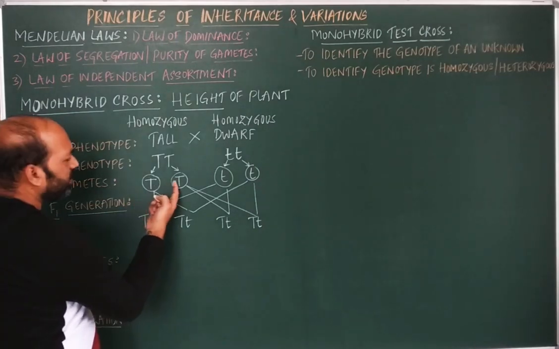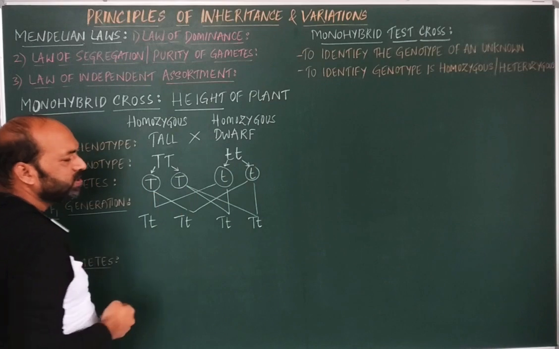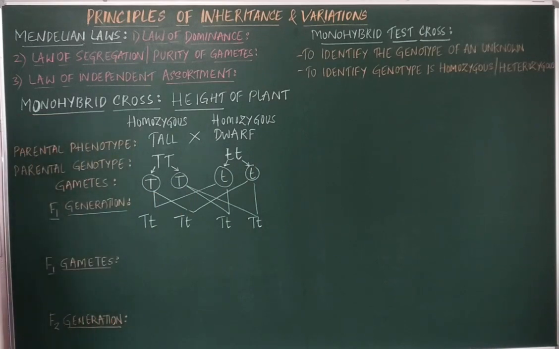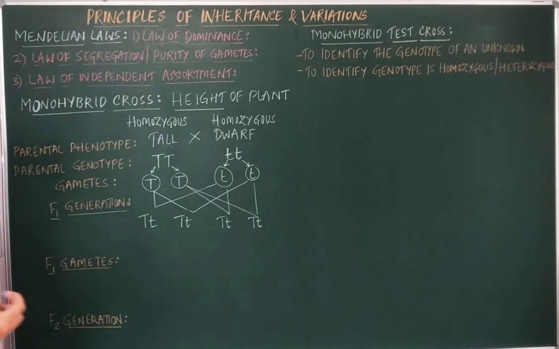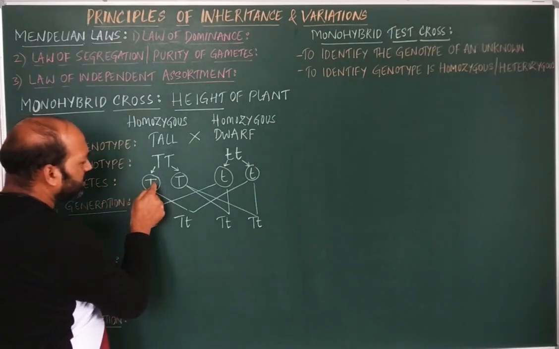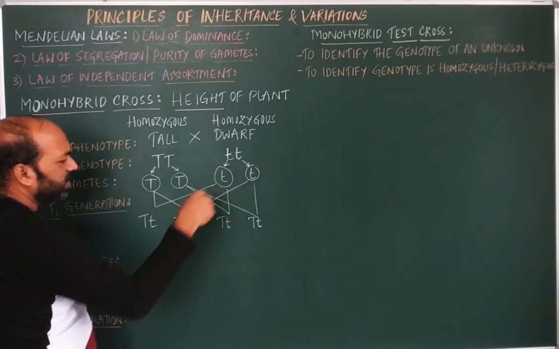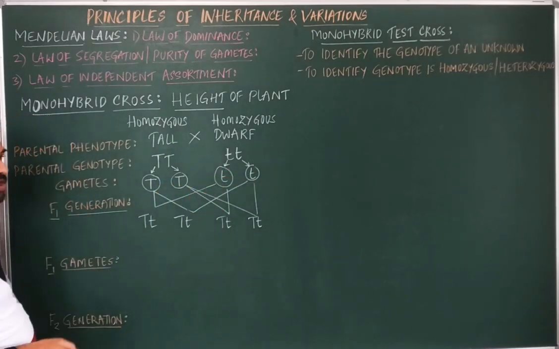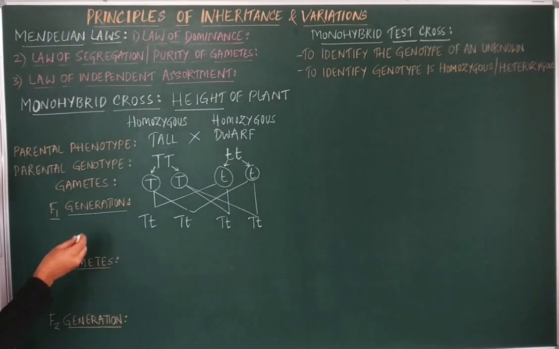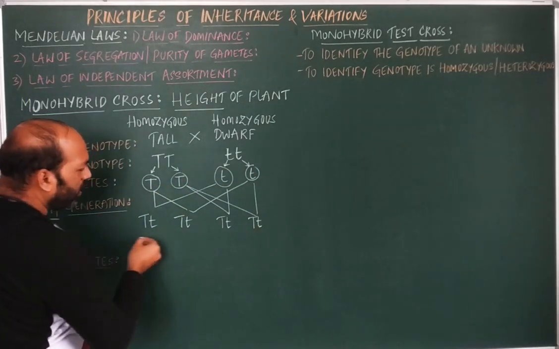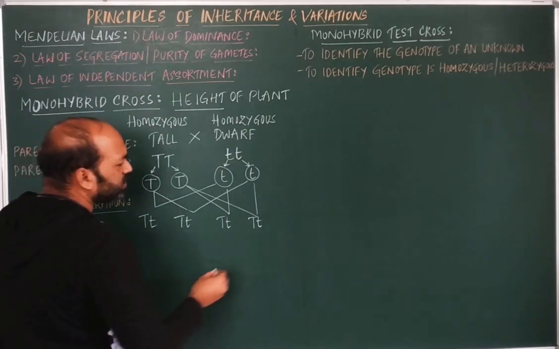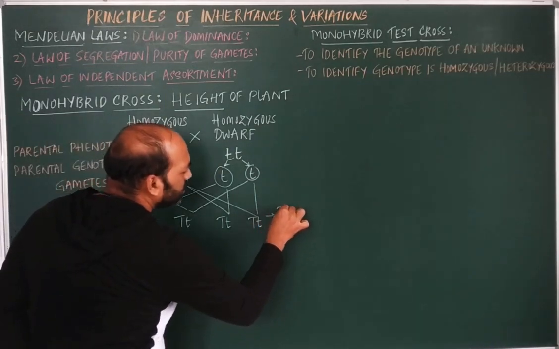And remember that the gametes have to be encircled. This is very important for the PU board exams or the annual board exams: always the gametes should be encircled but not the genotype. So what we obtain in the first generation is that all the plants which are produced are tall.